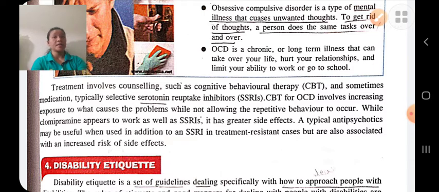Type of disability, there are three types of disability: physical impairment, cognitive disability, intellectual disability. Physical impairment means the person is not able to use his body part. It is mainly related to the musculoskeletal system. The person is not able to use his body part in a normal way, like he's not able to use his upper limb, lower limb, etc. His respiratory system, muscular system, etc. is affected.